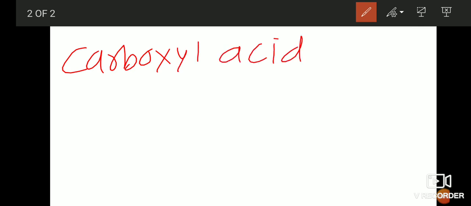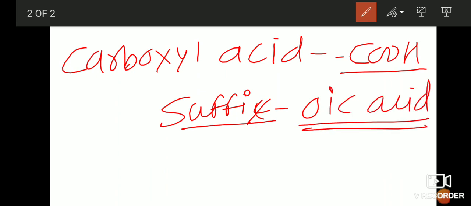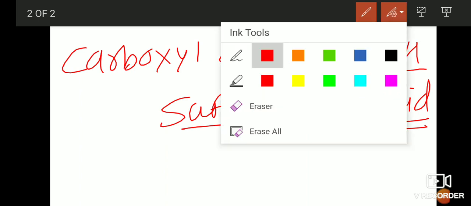The next functional group is the carboxylic acid, and carboxylic acid is represented by COOH. And if the COOH group is there in your compound, we have to use the suffix oic acid for this carboxylic acid. So you have to use the oic acid suffix in the compounds. If the COOH group is there in your compound, you have to use oic acid as the suffix for the carboxylic acid. After this, there is another functional group. So keep in your mind all these things.